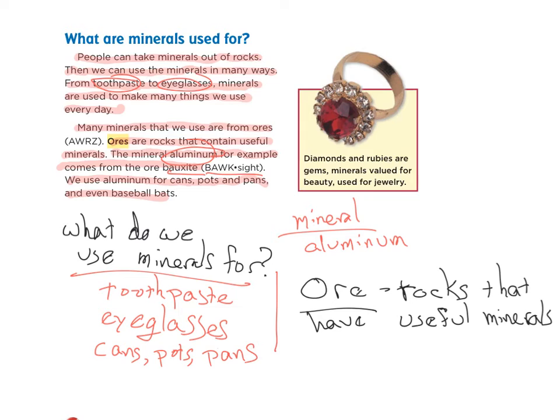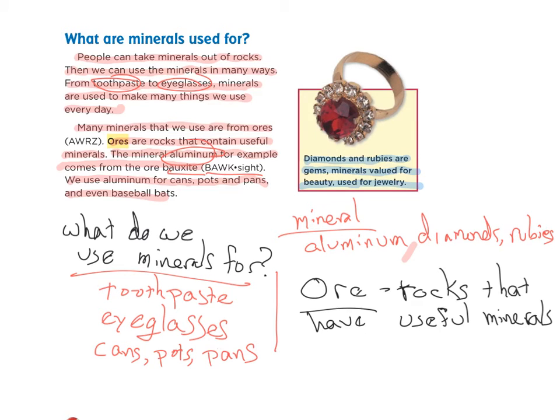All right, next, let's read one more thing, that picture. Take a look at that picture and tell me what you see. Hopefully you see a ring and you're going to say something like jewelry, right? Let's read that one and take a look exactly what type. I'm going to go with blue this time. Diamonds and rubies are gems, minerals valued for beauty, used for jewelry. So what is another mineral we just read about? You should have said diamonds and rubies.